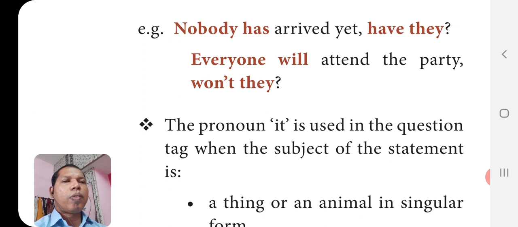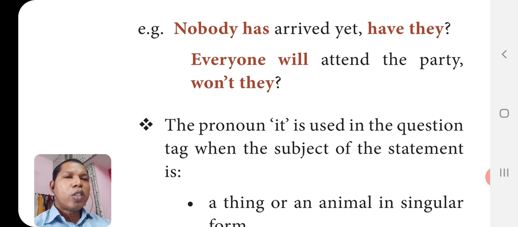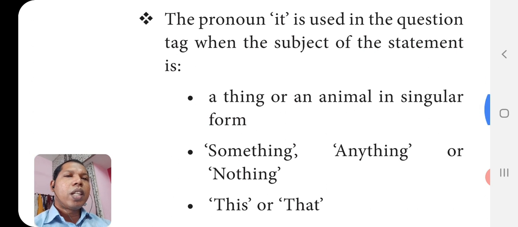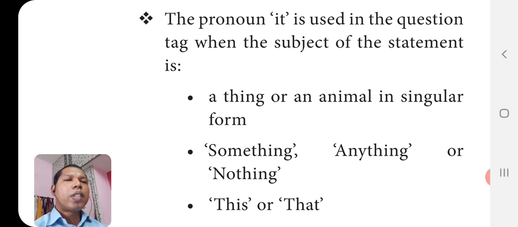We have to use the plural form they. Remember, after that statement we use a comma and we begin the next word with a small letter. So the question tag should be in small letter and end with a question mark. That is the format. The pronoun it is used in the question tag when the subject of the statement is a thing or an animal in singular form.